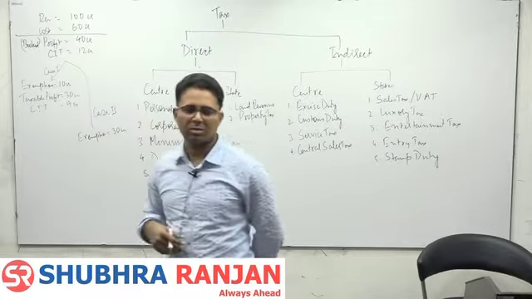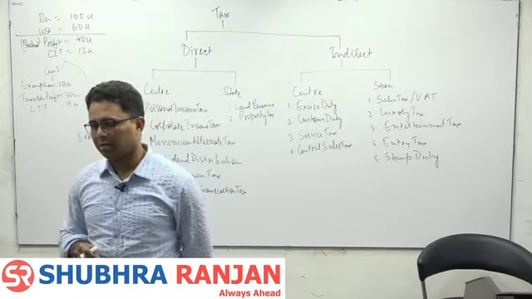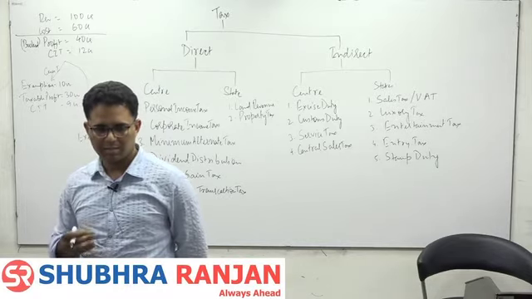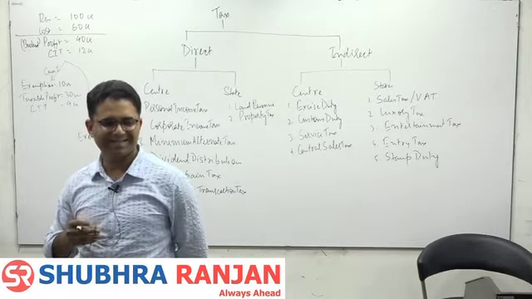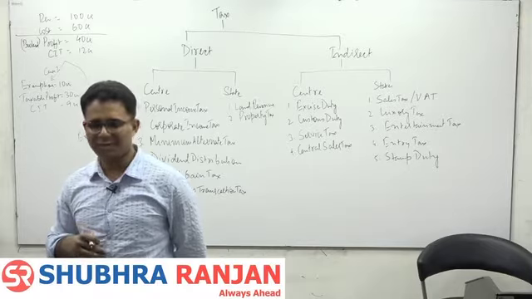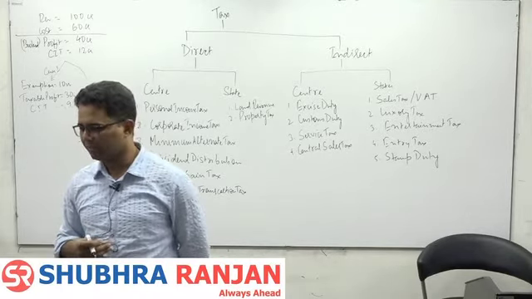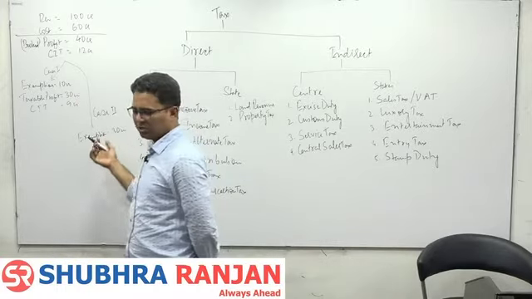Okay. Since I have hired a CA, my income has increased and tax has reduced. So there are loopholes in the system which they know very well, and they will be able to save certain taxes.